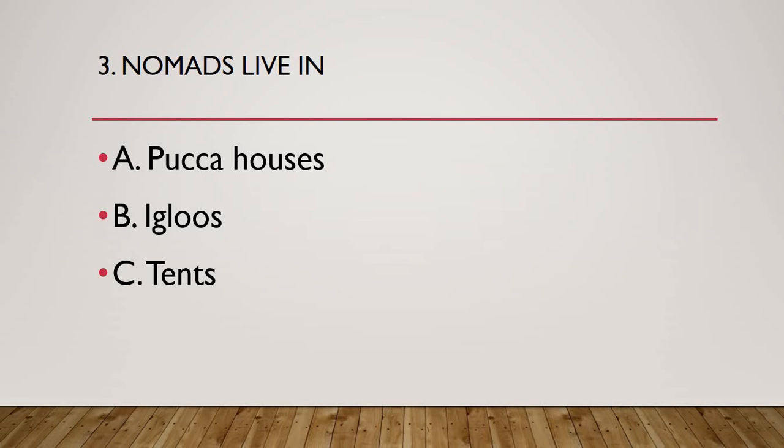Nomads are the people who change their house because of their needs, their work, and their animal pastures, etc. For different reasons, they keep on changing their house.